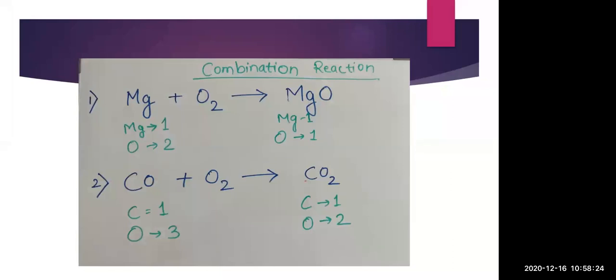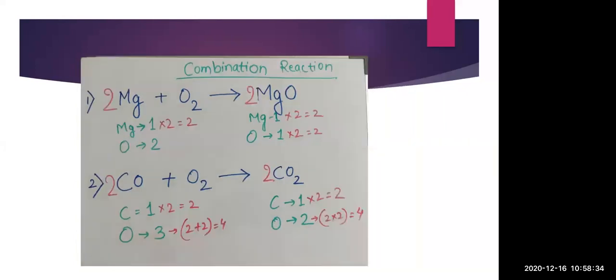Now here on the left hand side, on the reactant side, oxygen is more. So what we will do, again on the right hand side we have to put a number that will make the number of oxygen the same. Now while putting 2 before carbon, we are making oxygen 4. So again now carbon is also becoming 2. So here on the product side 2 is there. So again we will add 2 before the carbon monoxide, so that all the number of atoms will become the same, both on the reactant side and on the product side.